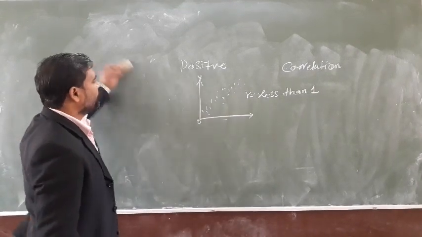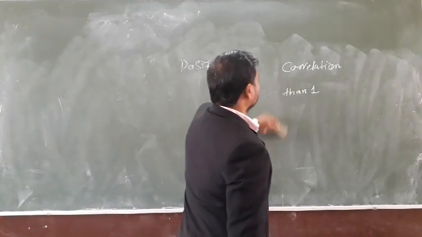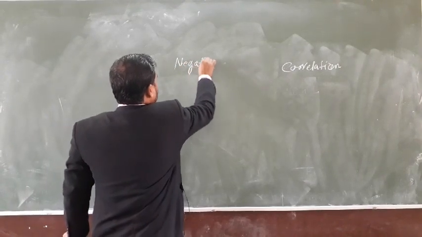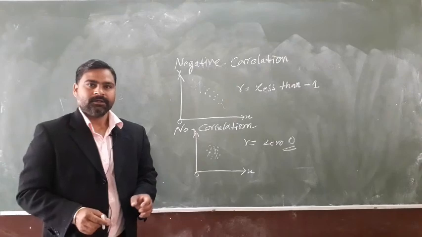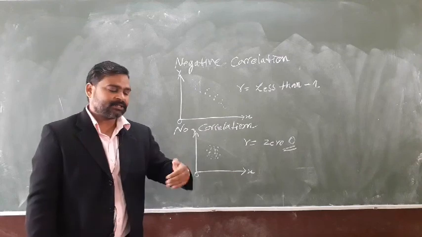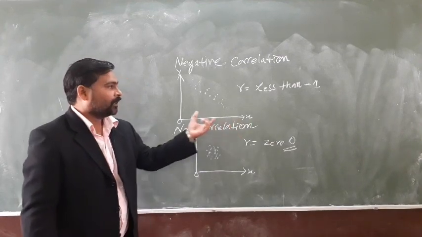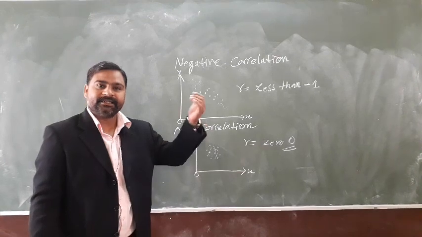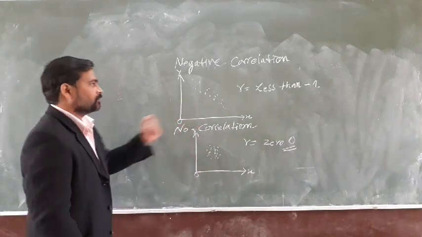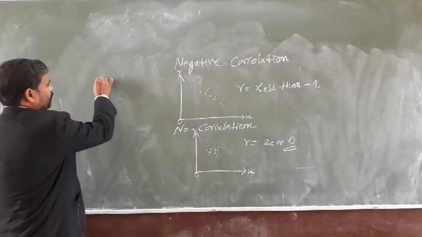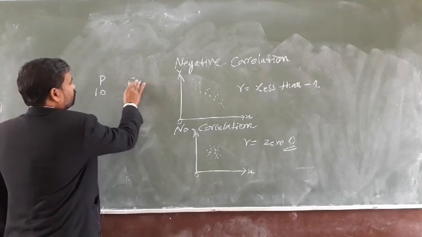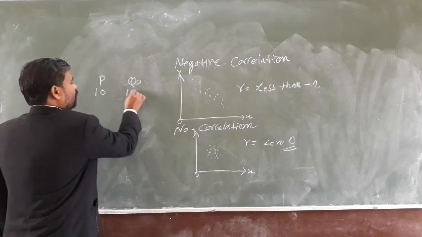Now the next is negative correlation. In negative correlation, the change in one variable changes another variable in the negative way, but not in the same proportion. Like price and demand. Say the price is 10 rupees and the quantity demanded is 100.